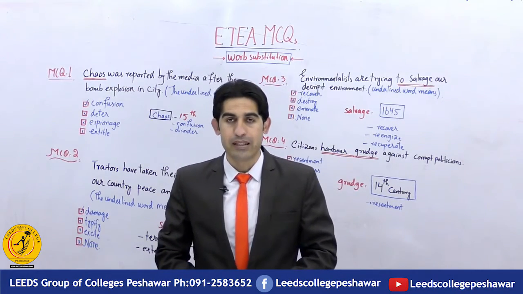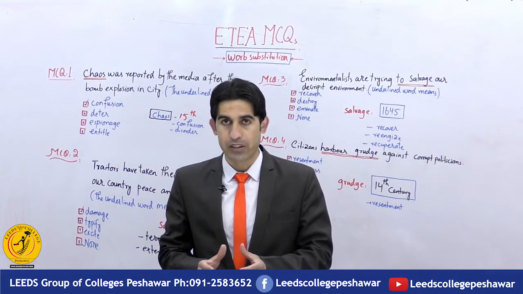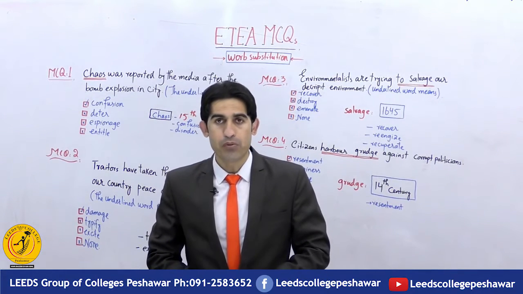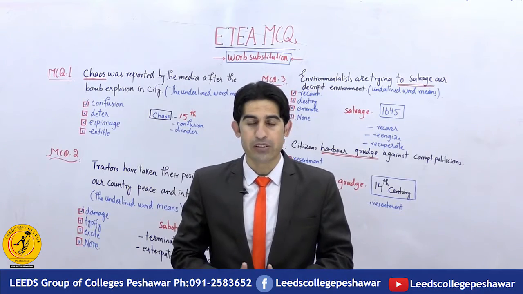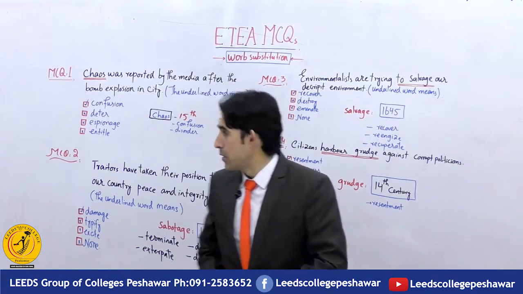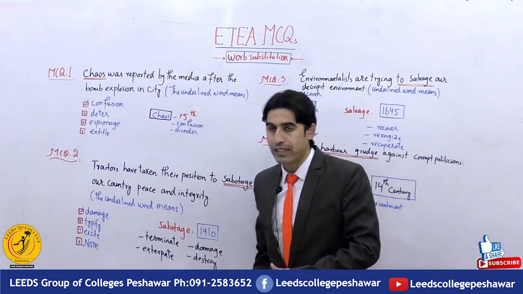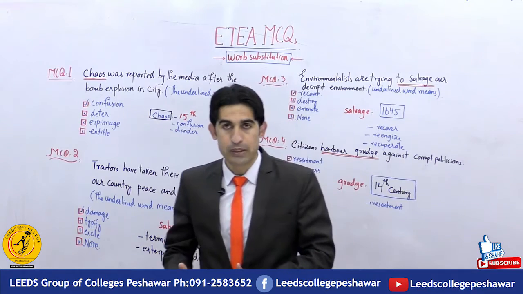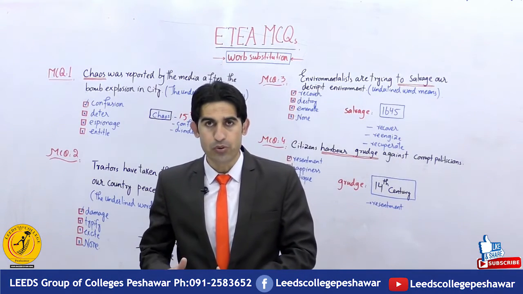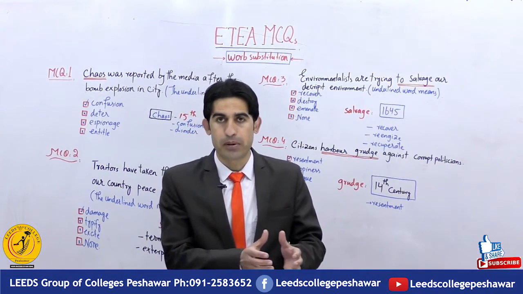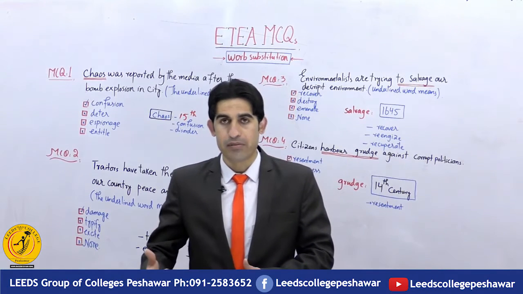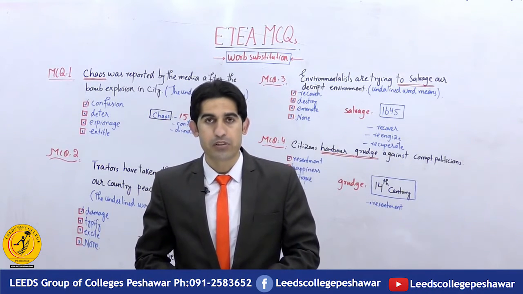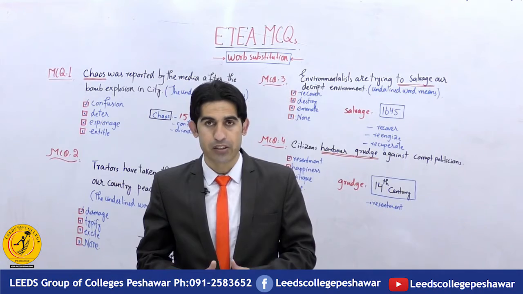Now the question is, the underlined word chaos means what? Before we find the exact option, we need to find the history of the word chaos. Remember that the word chaos was initially introduced in the 15th century, and it was not just introduced, but it became a permanent part of English literature. The word chaos means disorder and confusion.